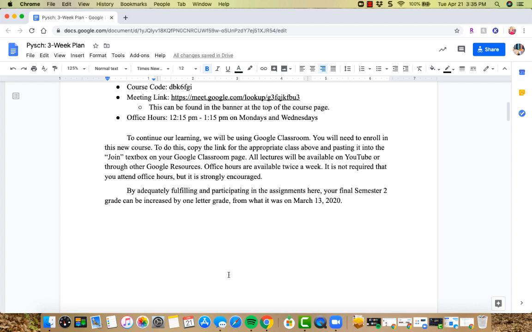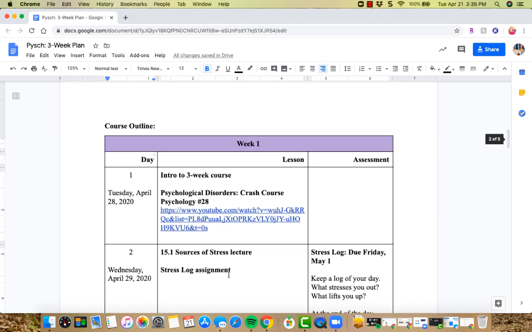If we go to the next page, actually the next 3 pages, we have a rough outline of what we'll be covering in class. So I've broken it down into 3-week chunks and then day by day, so you can see what exactly will be covered each day. The first week, we're just going to be getting into what is Abnormal Psych. So there are some crash course videos that we'll be watching, and then there are also some of my lectures. I've tried really hard to pare those down so they're not super long.